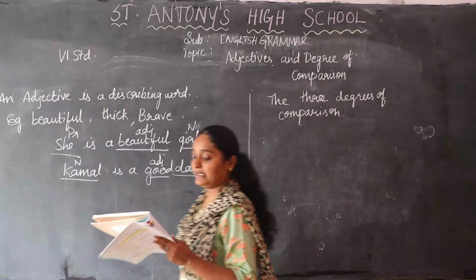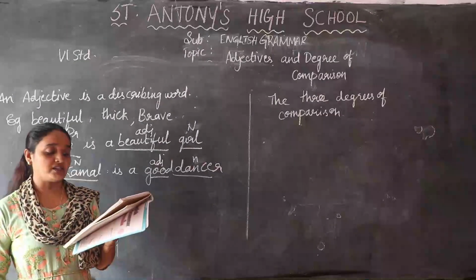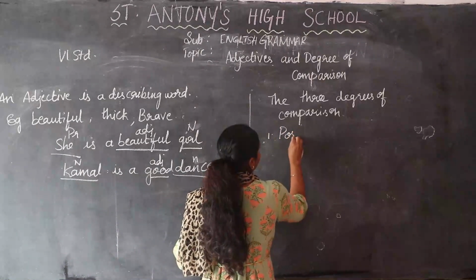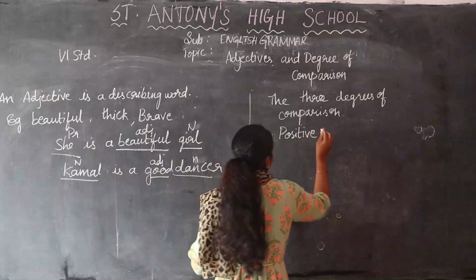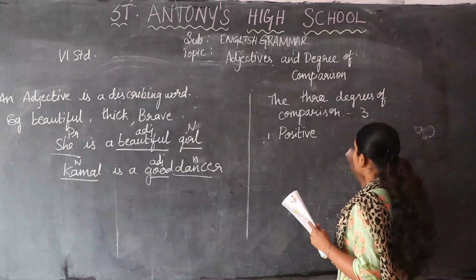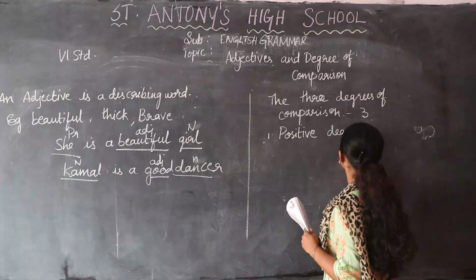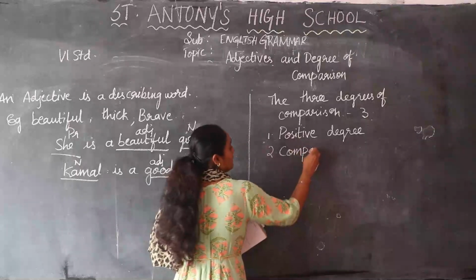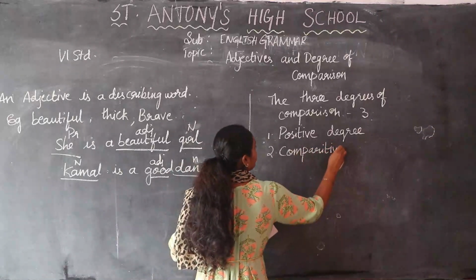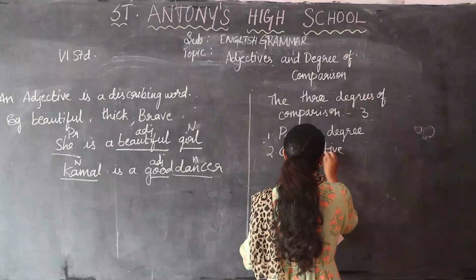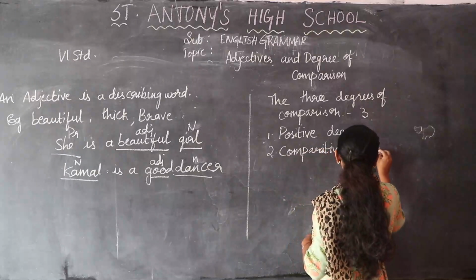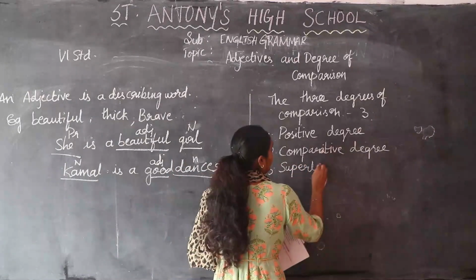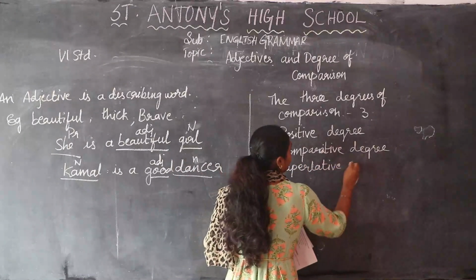The adjective happy, for example, is the positive. How many degrees are there? There are three degrees. First is the positive degree, next is the comparative degree, and then the superlative degree.